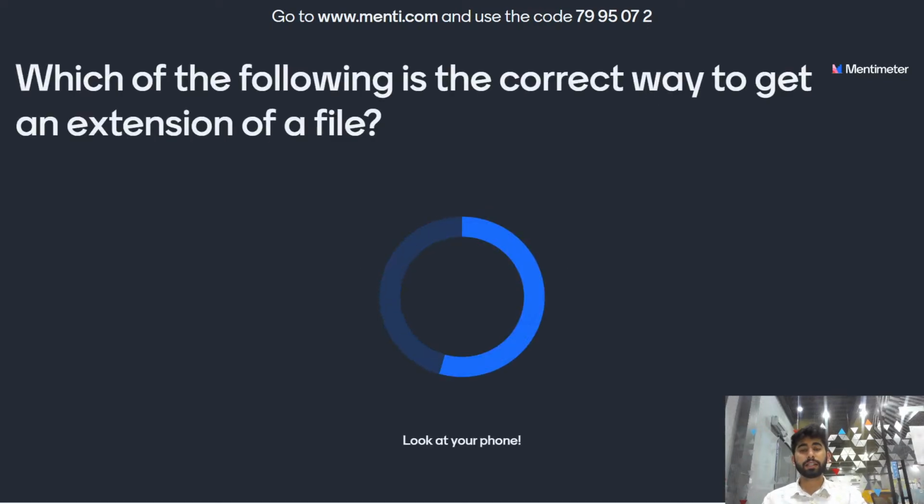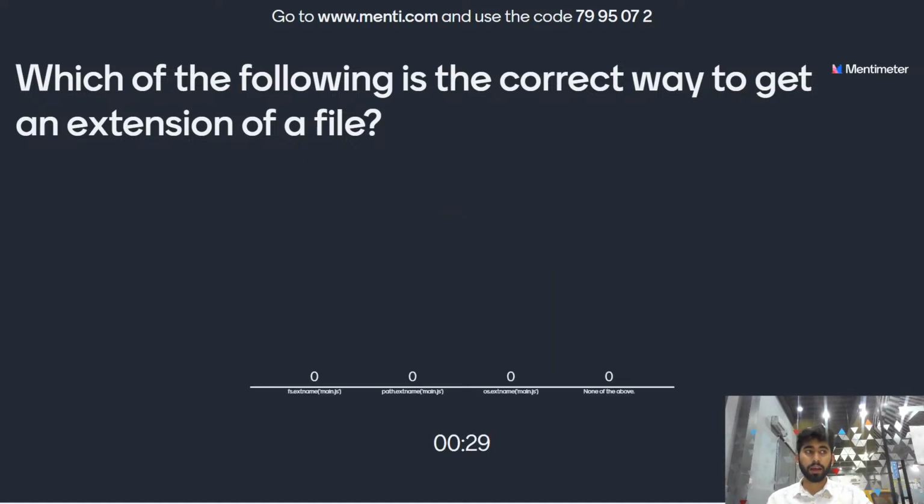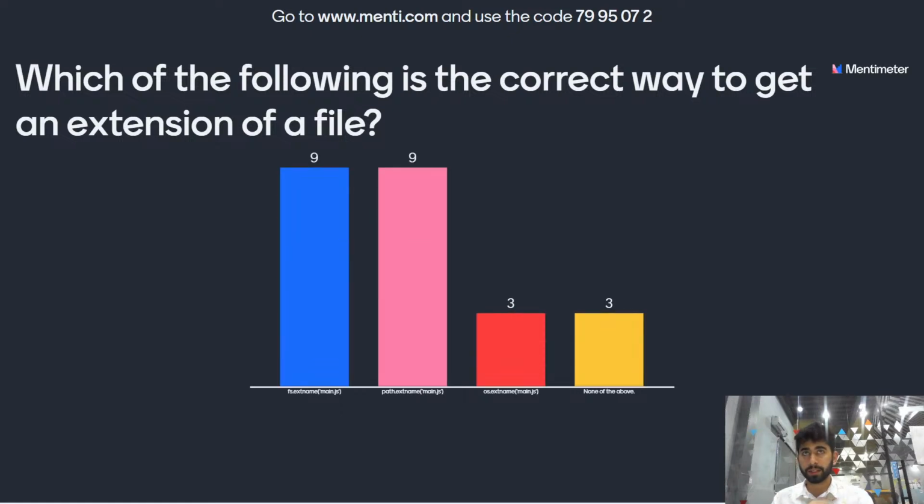Which of the following is the correct way to get an extension of a file? The options are fs.extname main.js, the second option is path.extname main.js, or os.extname main function, or none of the above. The question is, which of the following is the correct way to get an extension of a file? You have 5 more seconds to answer. And the time is up.